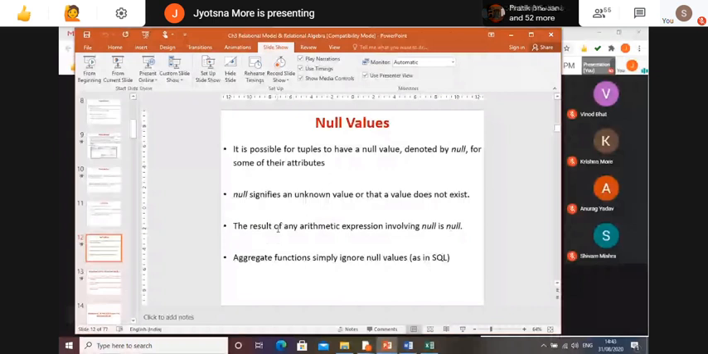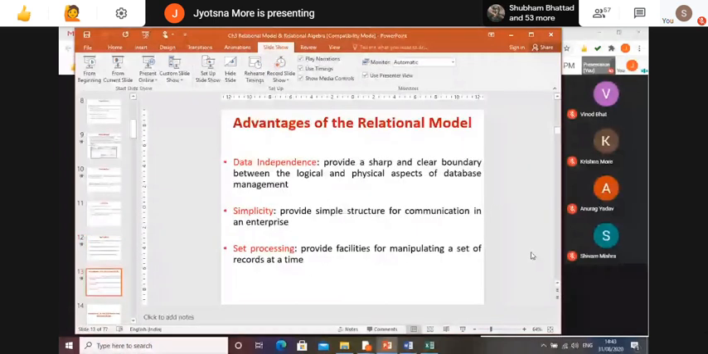Advantages of relational model. There are lots of advantages. If you are going to internet, you will get number of advantages. I have listed few for your understanding. One is data independence. Why data independence? Because it provides a sharp and clear boundary between the logical and physical aspects of your database management. Clearly, it gives you ER diagram. Clearly, it specifies the relation in your software.